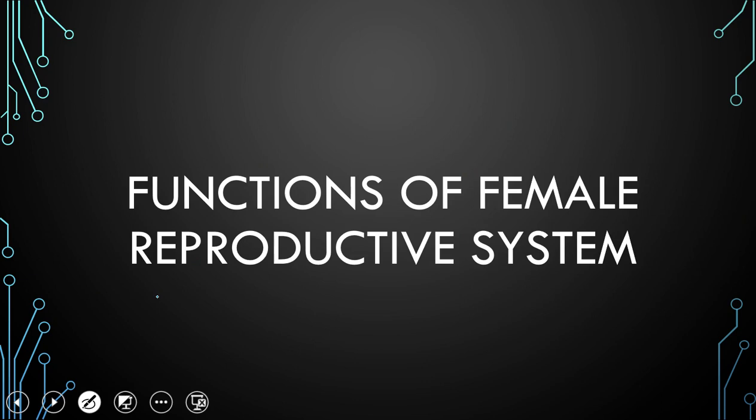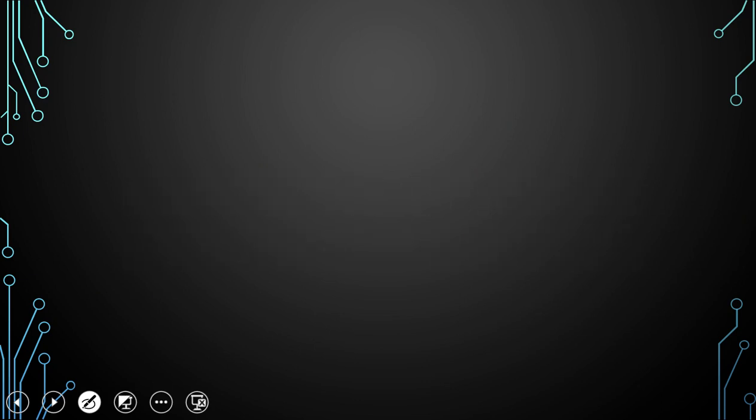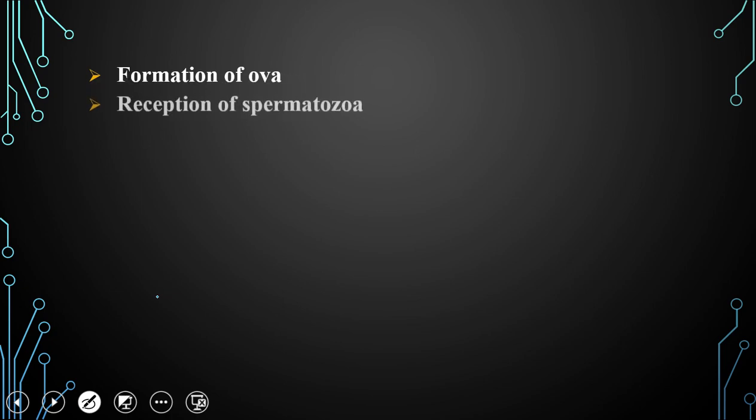Granulosa cells are the cells which surround the egg cells and provide nourishment to the developing egg cell. Functions of the female reproductive system: it carries out various functions. It leads to the formation of an egg cell each month. Reception of spermatozoa: it is the vagina where the deposition of sperm cells occurs at the time of intercourse.